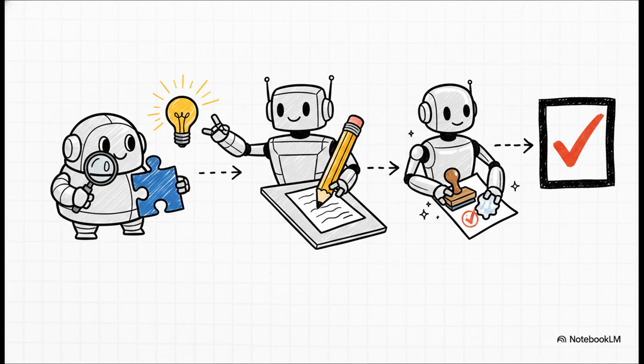First up, we deploy a researcher agent. Its only job in the world is to scour the graph memory and gather raw facts. The researcher then elegantly hands off that verified, rock-solid data to a writer agent, who drafts the content based purely on those facts. Finally, that draft gets passed over to a reviewer agent to refine the output. And get this, we can actually prompt that reviewer agent to act exactly like that one notoriously strict coworker you might have who always rejects your first draft. This ensures the final output is absolutely bulletproof before it ever even reaches the user.